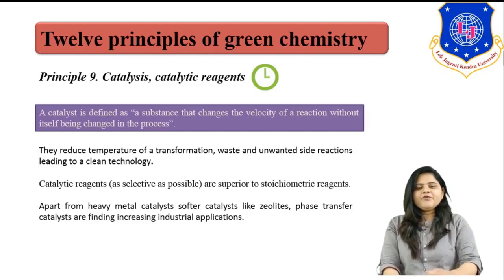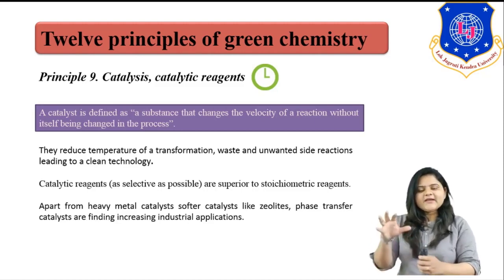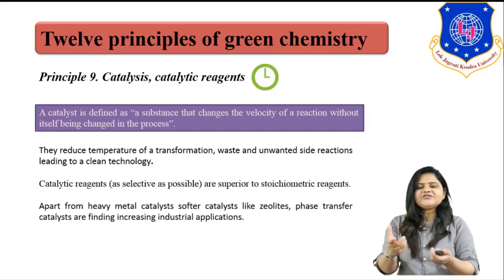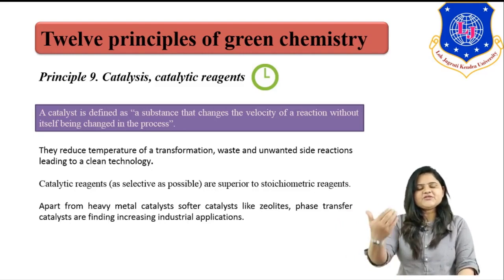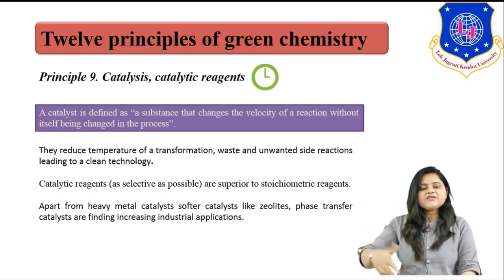Right. Now what do we mean by catalytic reagent? A catalytic reagent means a catalytic substance which increases the rate of reaction and also does not change in the process. So catalytic reagents are superior as compared to stoichiometric reagents. By stoichiometric reagent we mean a stoichiometric reactant. If we perform a reaction without a catalyst, it will require higher temperature as well as higher reaction time. So compared to stoichiometric reagents, catalytic reagents are very superior in nature. So try to maximize the use of catalytic substances.